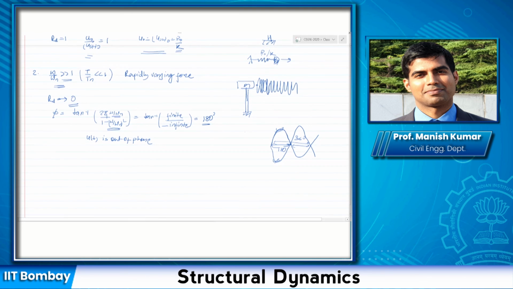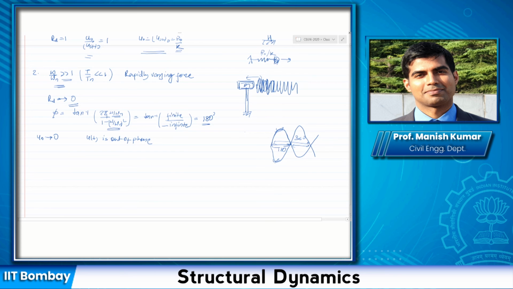You can imagine if you have a very fast moving object on this mass here, what will happen? This would have very small deformation. The dynamic response u naught would be very small. Why? Because it moves at such a high rate that it is not even able to produce any response in this system.